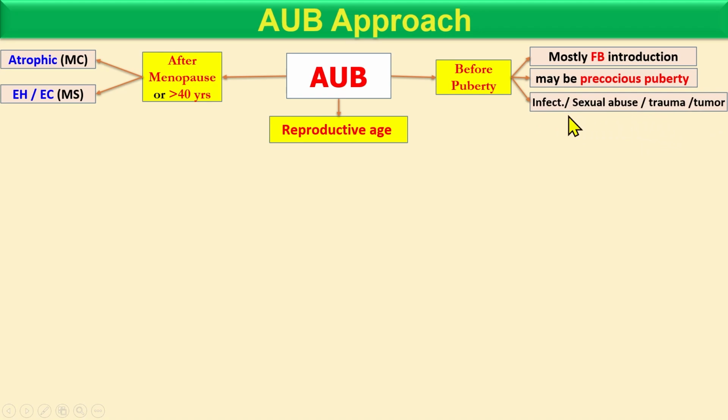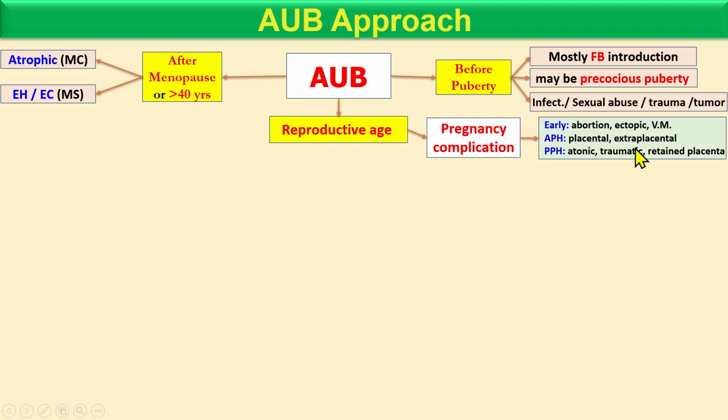So they can cause abnormal uterine bleeding. But in the reproductive age, first of all, you should think of pregnancy complications. In the early period: abortion, ectopic pregnancy, vesicular mole. In antepartum hemorrhage: placental and extra-placental causes. And postpartum hemorrhage due to atony, trauma, retained placenta, and other causes.